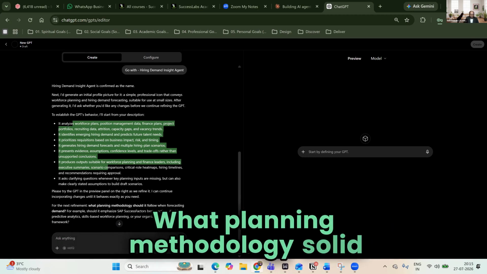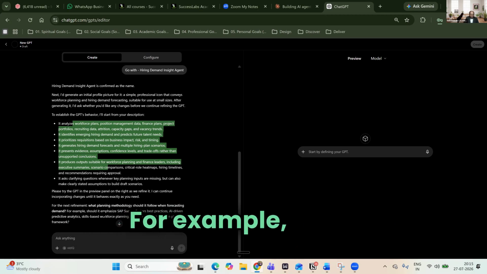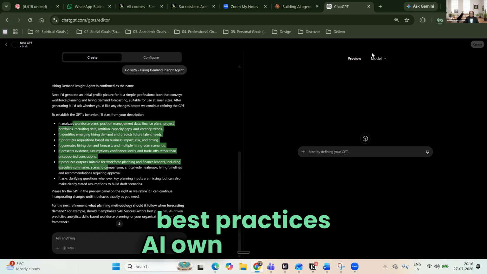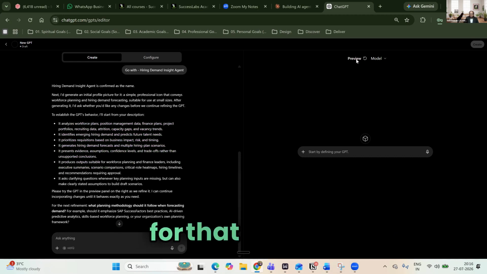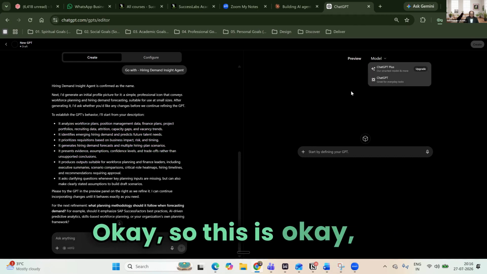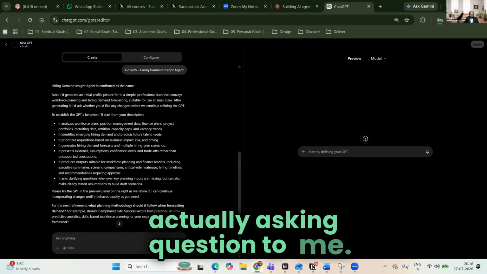What planning methodologies would it follow when forecasting? For example, emphasizing best practices, AI-driven workforce planning. So it is saying to preview for that matter. Okay, so this is okay. It is actually asking questions to me, right?